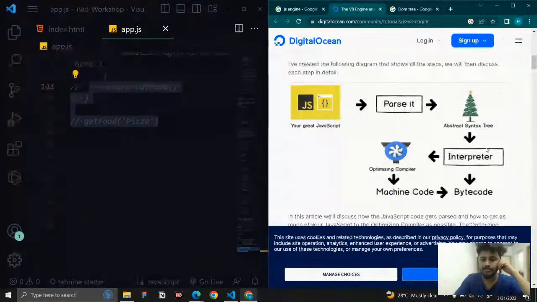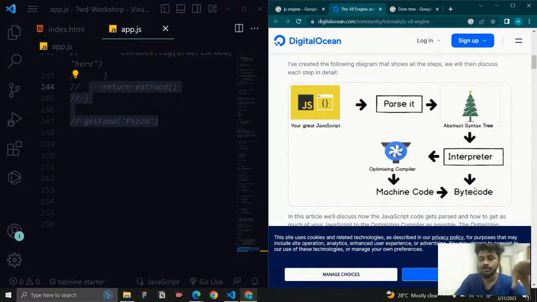What the interpreter does is convert our JavaScript code into bytecode. Bytecode is a small, low-level programming language. This code is understandable by the browser. It is not as low level as zeros and ones; it is something understandable by the browser, with a syntax similar to low-level bytecode, which means it is similar to what computers understand. That's what it will do.